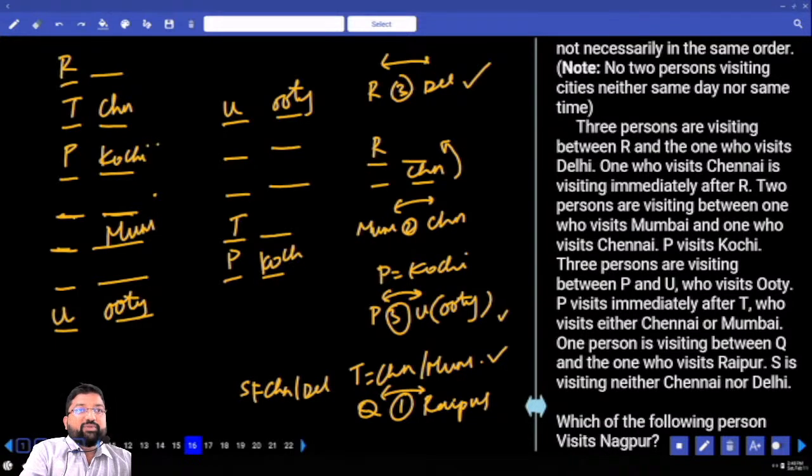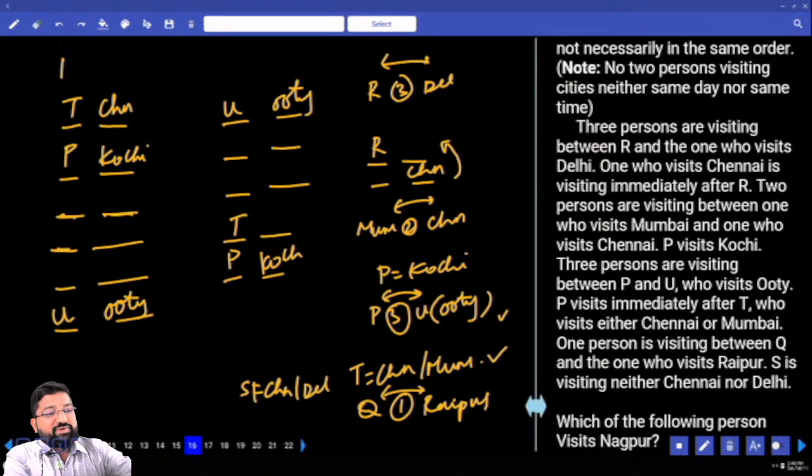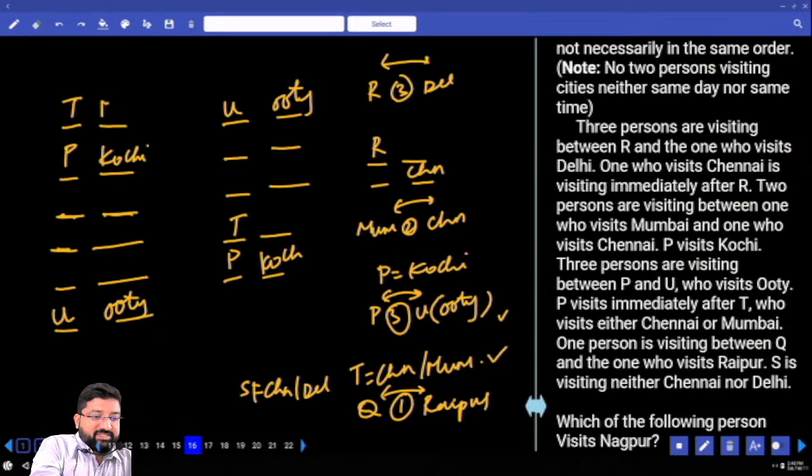And he says 3 people between R and Delhi. R is in the top. 1, 2, 3 already occupied by Mumbai. And can I go for T as Chennai? I have to go for T as Mumbai. This is T who is Mumbai.